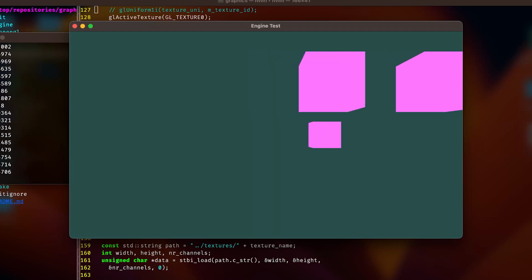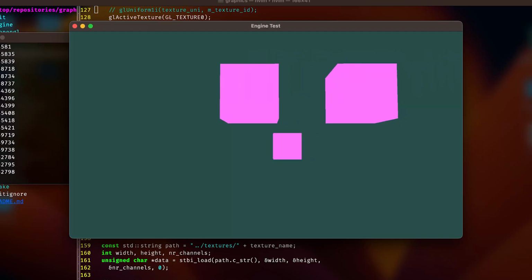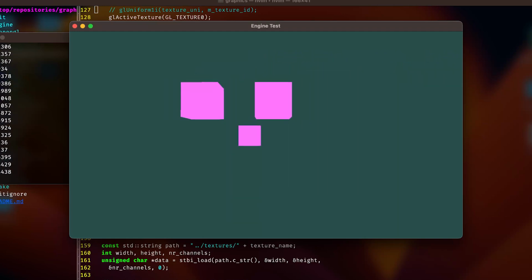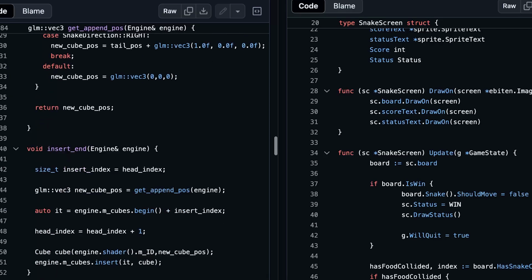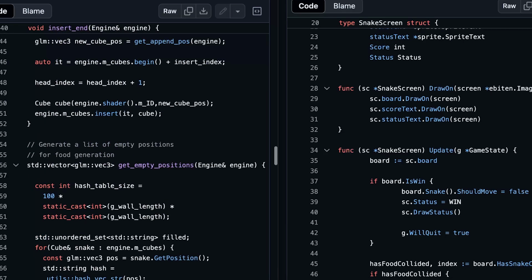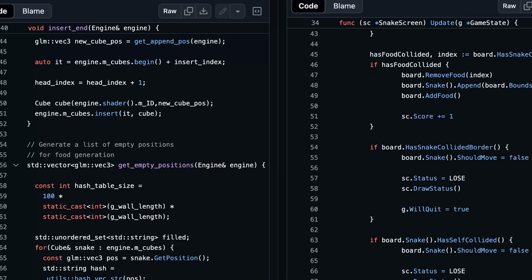And here's the resulting render. It's not much, but it does highlight I can do this much with that minimal amount of code because it is all abstracted away. With the engine now complete, it is time to start developing this game. The logic from the Golang implementation hasn't changed, except this time I'm using a custom built engine, and it is in C++ instead of Golang. Now this took about a week, but here's the end result.